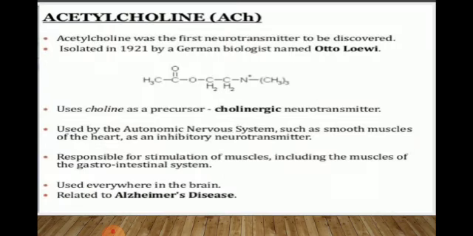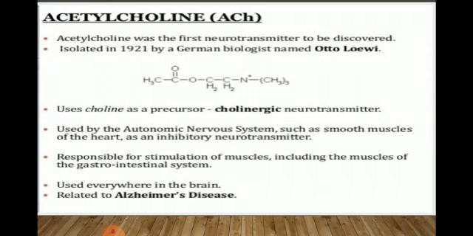Acetylcholine. Acetylcholine is a neurotransmitter which comes under the category of neurotransmitters having both criteria, excitatory and inhibitory. Acetylcholine was the first neurotransmitter to be discovered, by Otto Loewi.